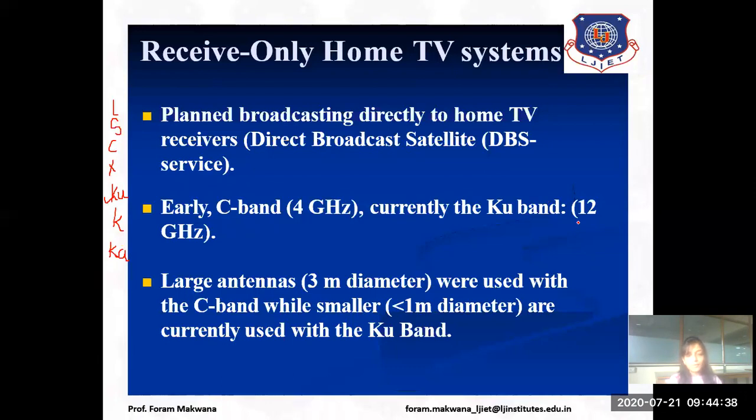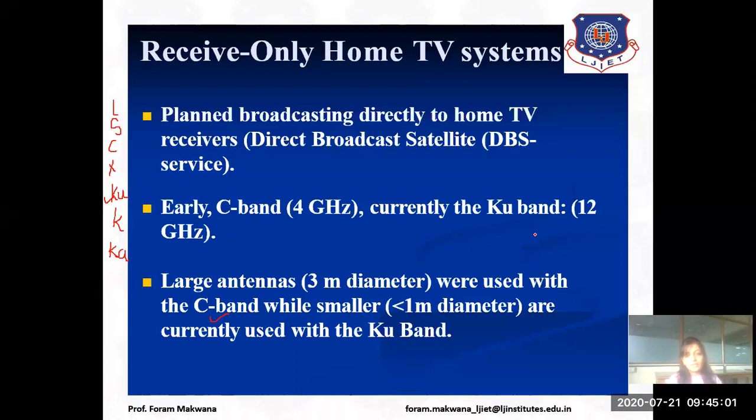Based on the band we are going to use, it will also have an impact on the antennas. For example, if I am going to use a C band, then larger antennas are used, having a diameter of 3 meters.